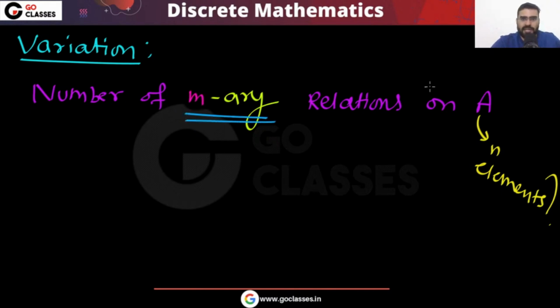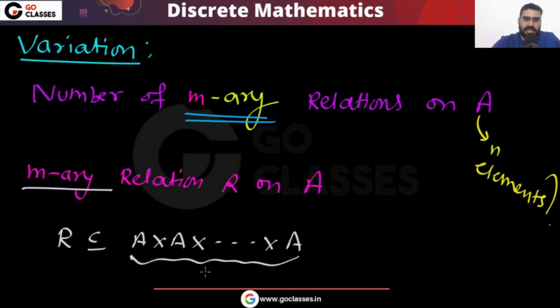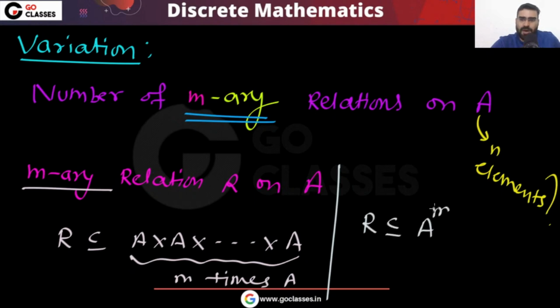So how many m-ary relations are there? First of all, what is an m-ary relation on set A? This relation is basically a subset of A cross A, m times, or in simple words, a subset of A power m.